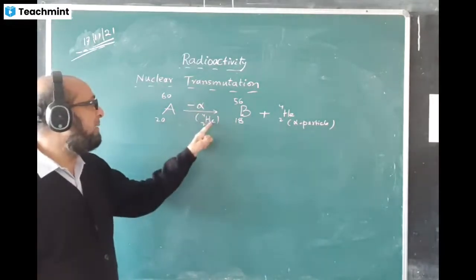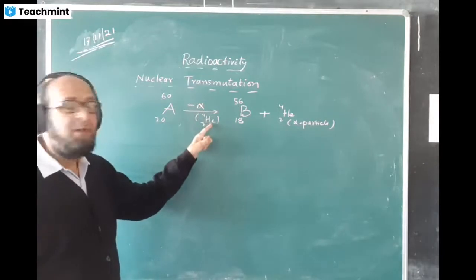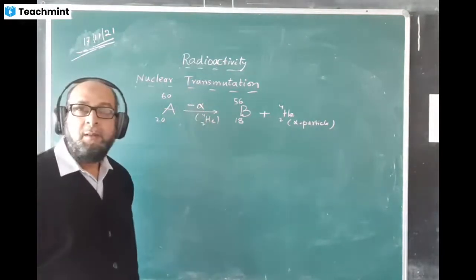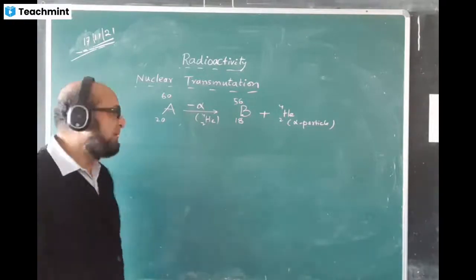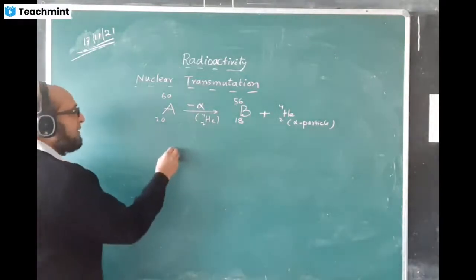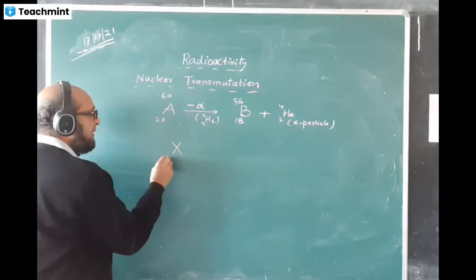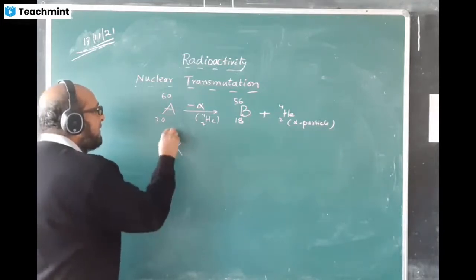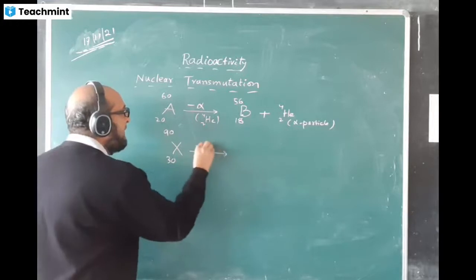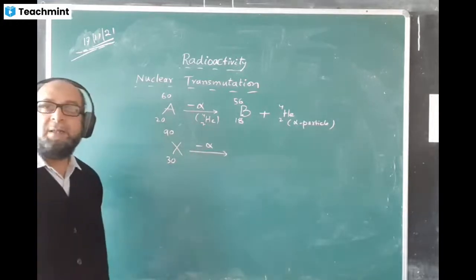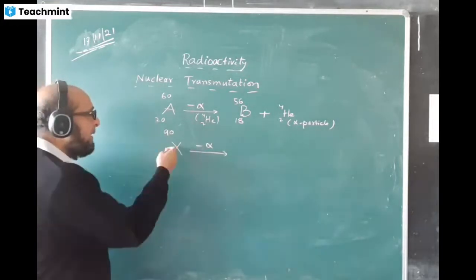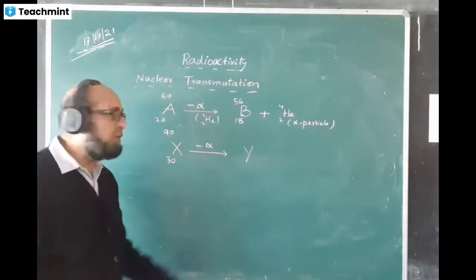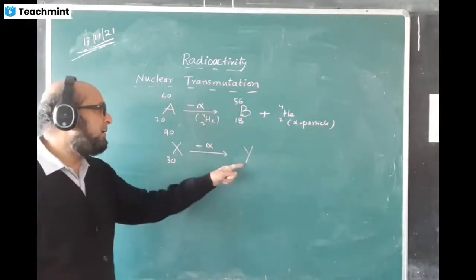And the logic is this one: an alpha particle is a helium nucleus, 2, 4 is going away from it. Tell me, if I write another case, X with 30 and 90, and an alpha particle is emitted by X, what change will take place? The X nucleus may change into a Y nucleus. What should I be writing here for the atomic number and the mass number? Tell me. 28 for the atomic number.